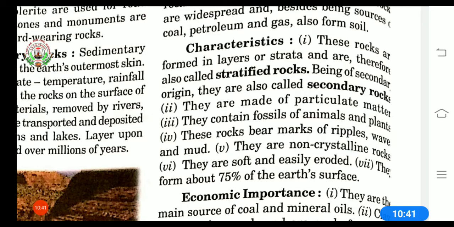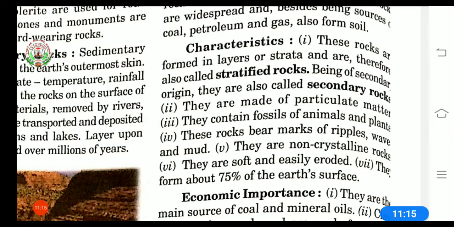Being of secondary origin, they are also called secondary rocks. How are they of secondary origin? Because they have originated from igneous rocks, and igneous rocks are called primary rocks. Okay. So there are some characteristics of the sedimentary rocks. First, they are made up of particulate matter. Particulate means any particular matter. Here particulate means sand or dust.